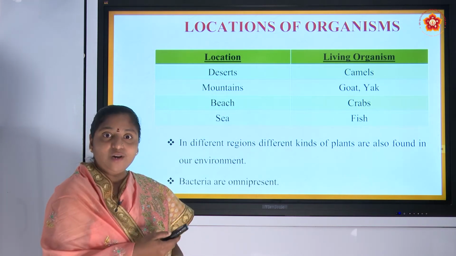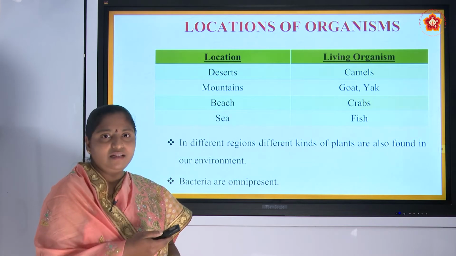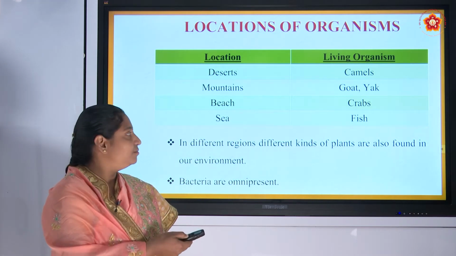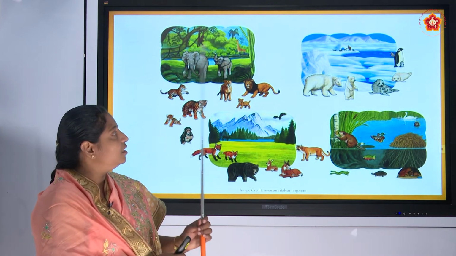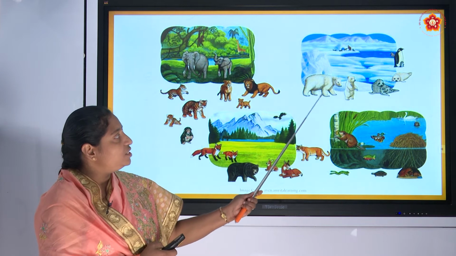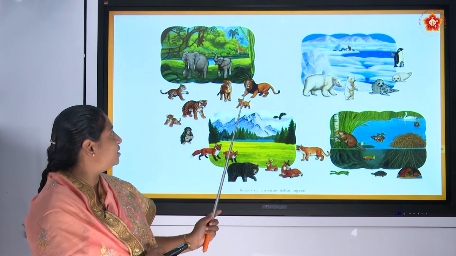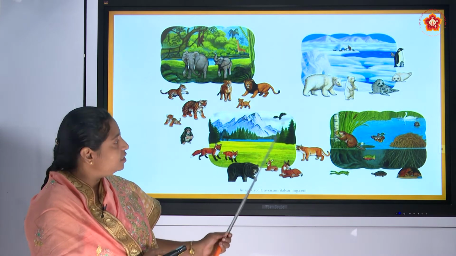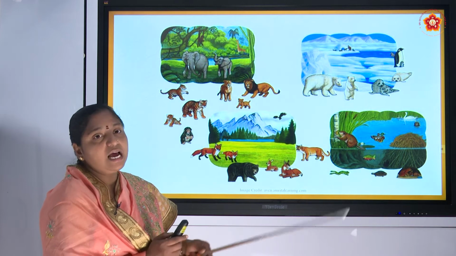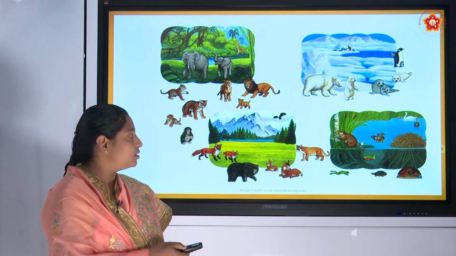And bacteria are omnipresent. Omnipresent means they are everywhere. See here in the polar regions, you can see this polar bear, and in the forest, elephant, lion, tiger, and in the mountain regions, you can see this. Different organisms you can see in different locations.